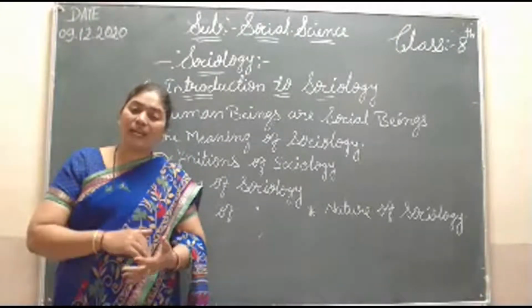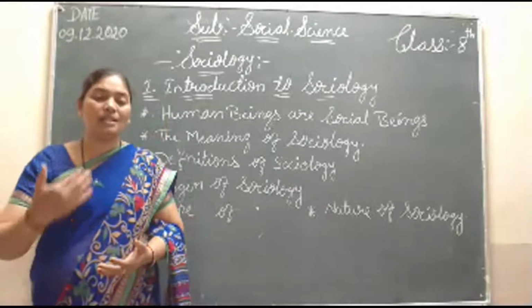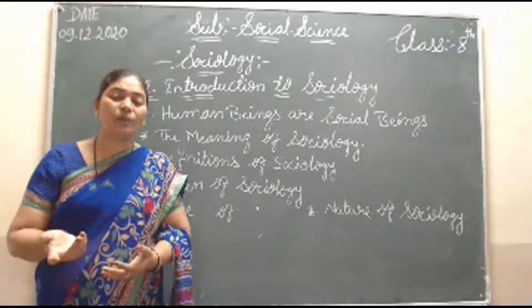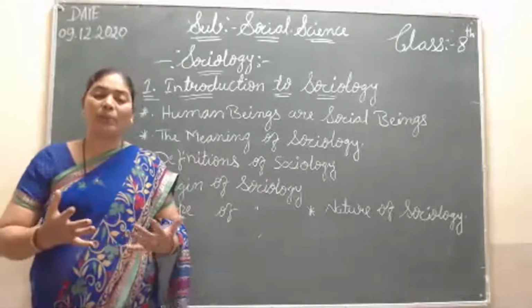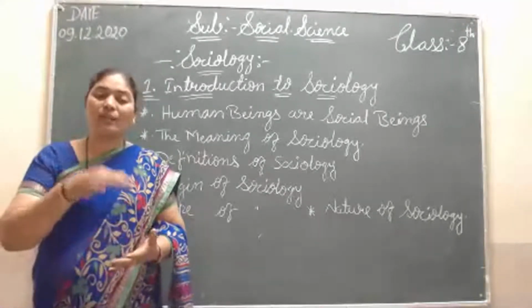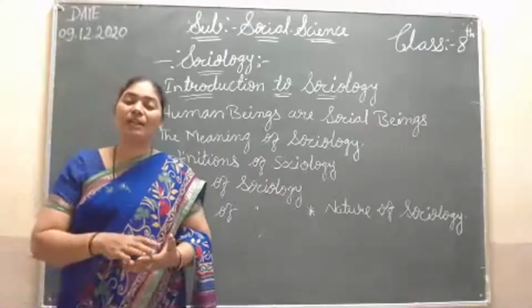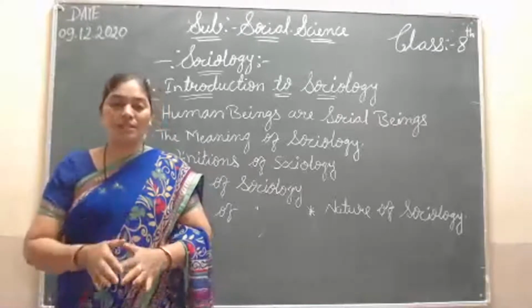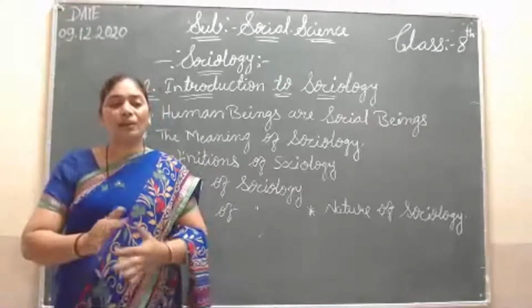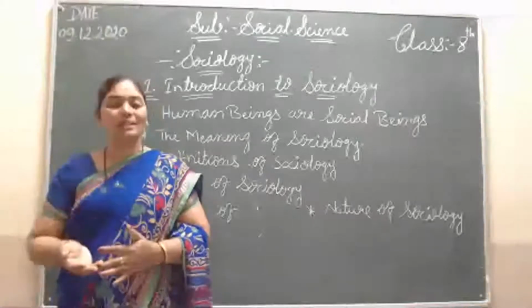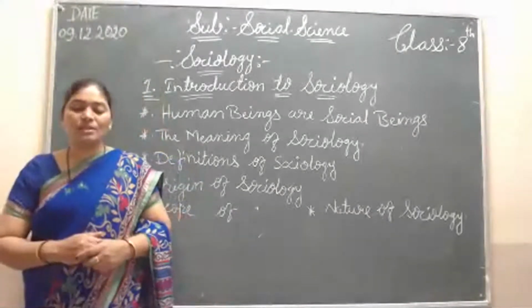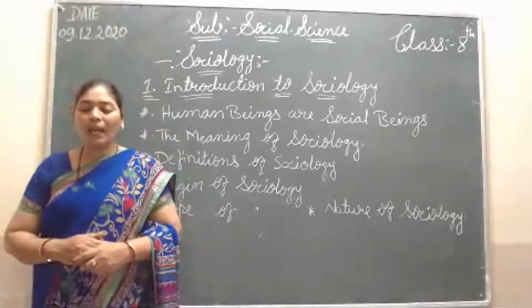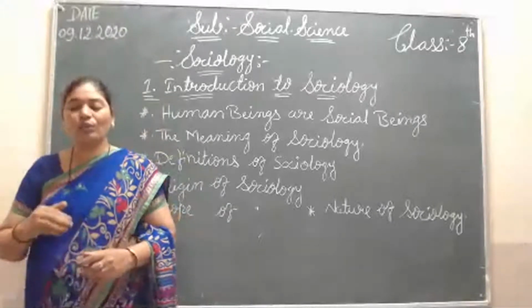In society only we stay, so history is a must. Who ruled, how they ruled, when they did the work, whatever happened, it is past, and all that we must study. So sociology and history have a close relationship, just as political science and sociology have a relation. Next, the relationship between sociology and anthropology.